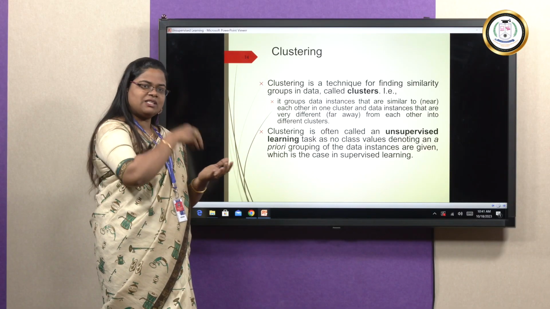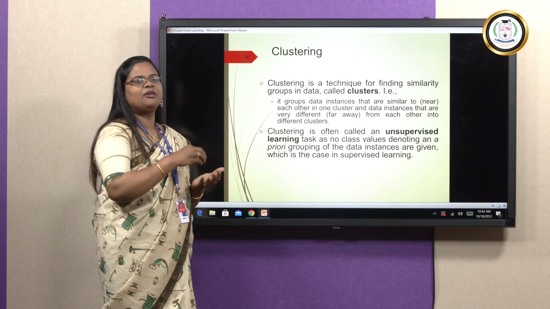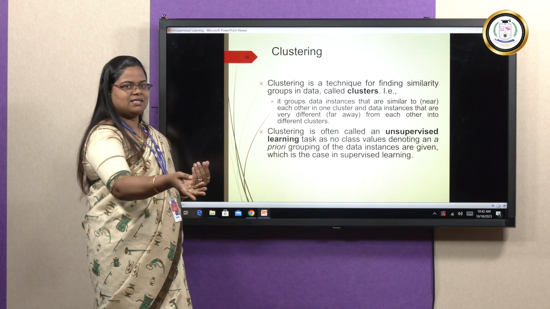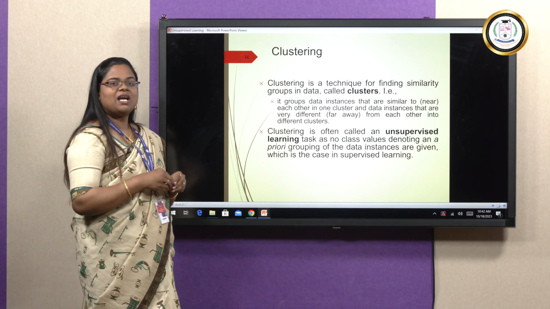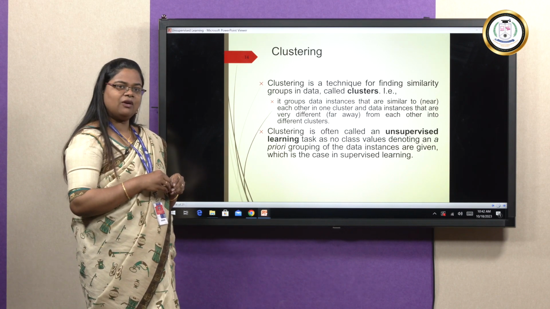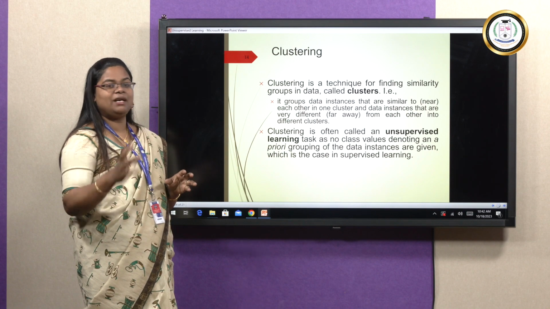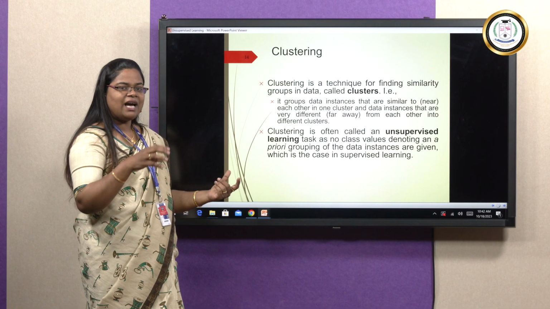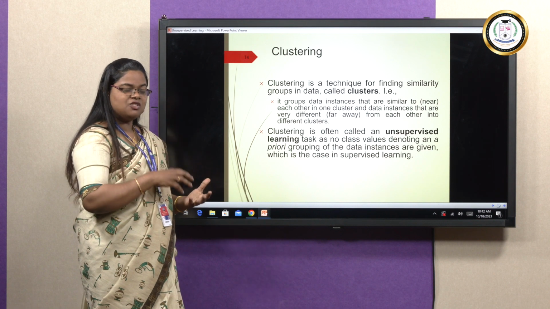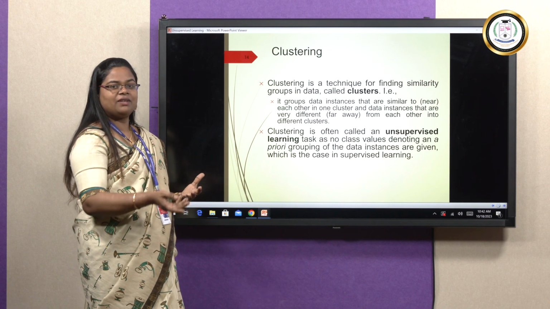If it resembles the first group, it will be kept there, or it will be taken to the next cluster. Like that we form clusters to identify the groups, for unsupervised learning algorithms, or we can say unlabeled data. So clustering is an unsupervised learning algorithm. No class values, that means the class labels are not known already. So that is the task of unsupervised learning algorithms, to find out the categories.